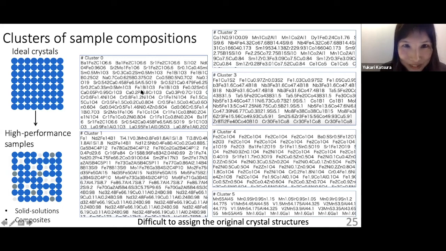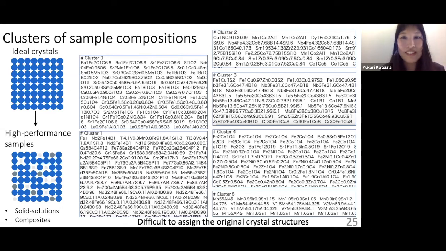Cluster 0 was composed of these kinds of oxide magnetic materials. Cluster 1 was probably about neodymium magnets, but I'm not very sure. For cluster 2, we see a lot of manganese, cobalt, and aluminum. For cluster 3, we got this composition. From cluster 4, we saw a lot of spinel-based samples. And for cluster 5, we got something like this.